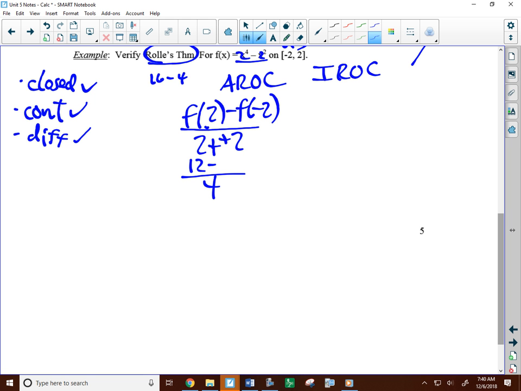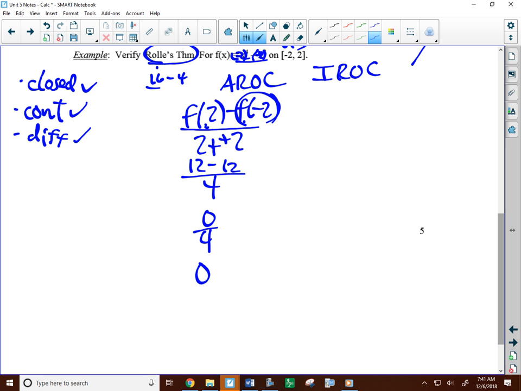Without doing any work, I know the next one's going to be 12, because with Rolle's theorem, these are the Y values. So I plug in -2. -2 to the 4th is still 16. Minus -2 squared is also still 4. So it's 16 minus 4, still 12. So it's 0 over 4, which is 0.